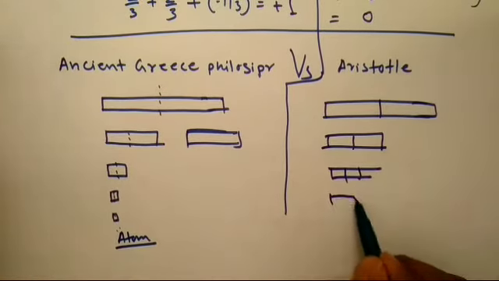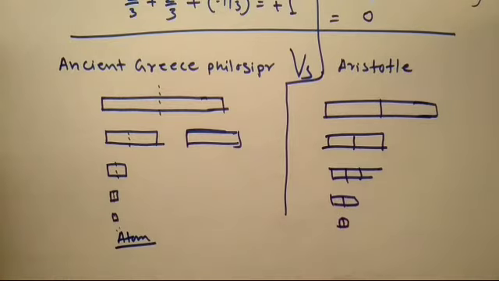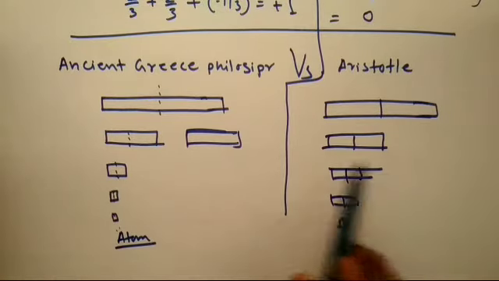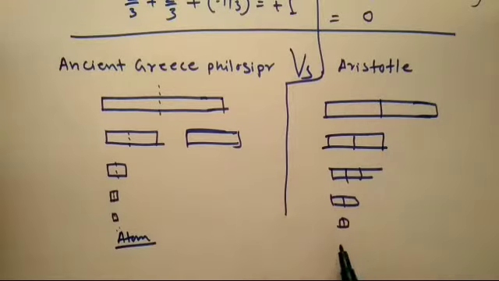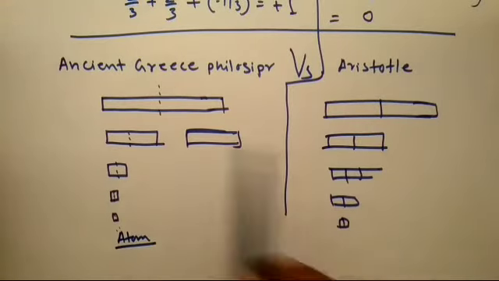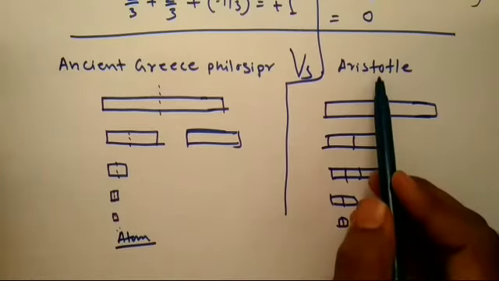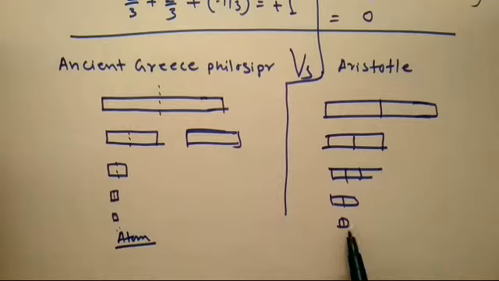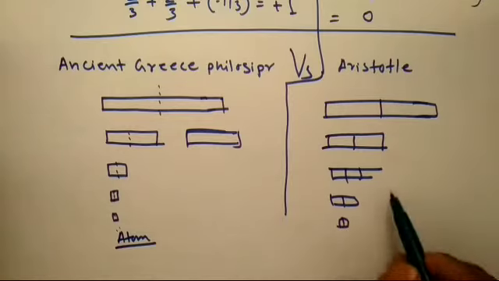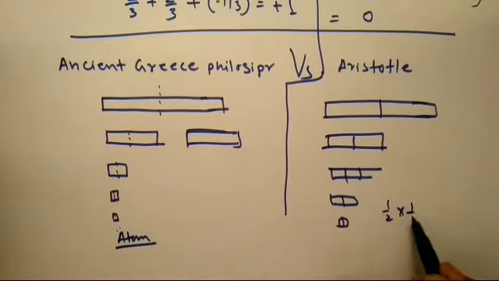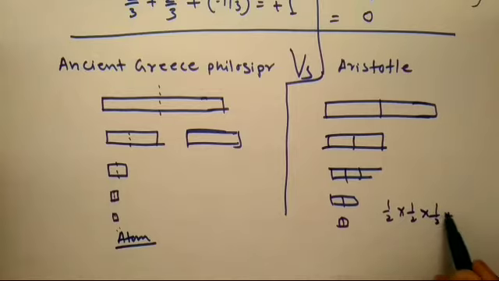So there is a contradiction between the Greek philosophers and Aristotle. Greek philosophers say you cannot forever divide any thing into two identical parts, but Aristotle says if there is a thing, that thing must be divided n number of times up to its half part. So like this.